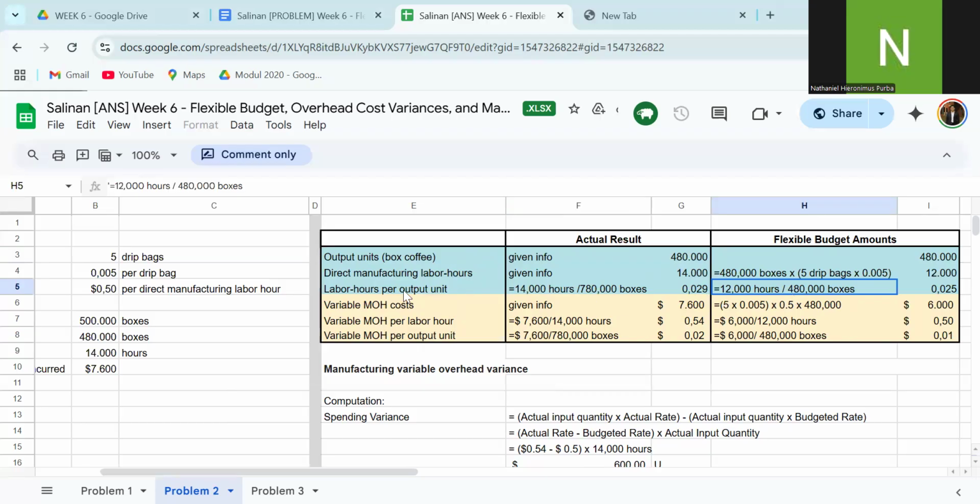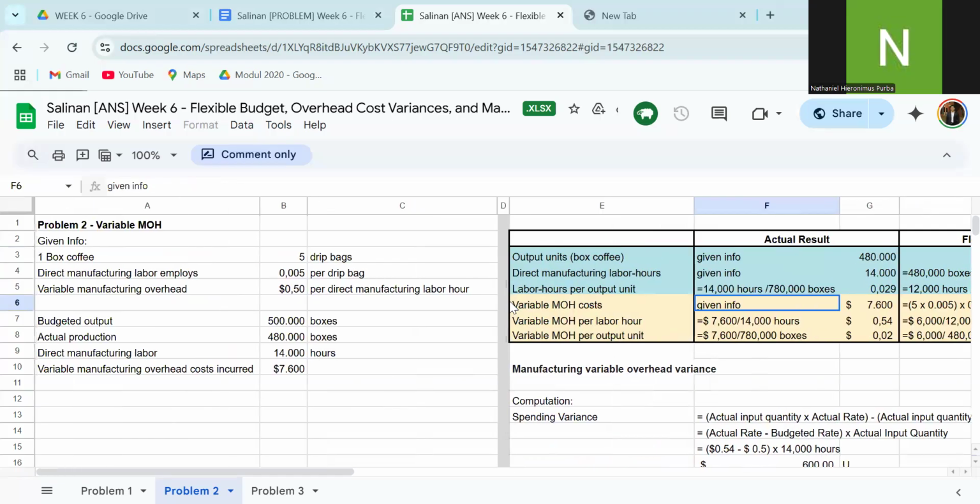Next, the manufacturing overhead cost. The blue one is the calculation related to the labor, and the yellow one is the calculation related to the overhead cost. The variable manufacturing overhead cost actual result is $7,600.